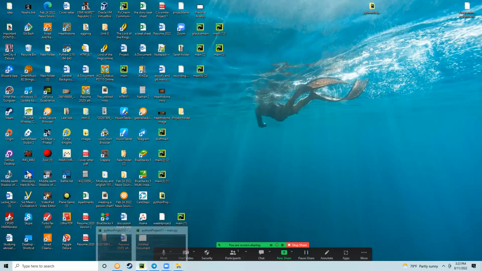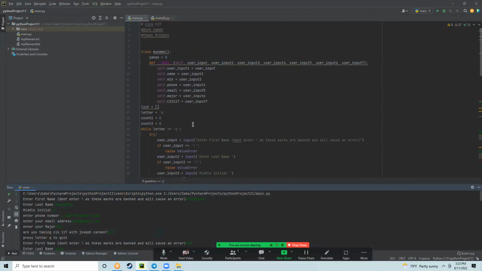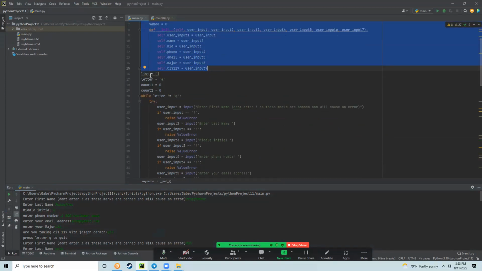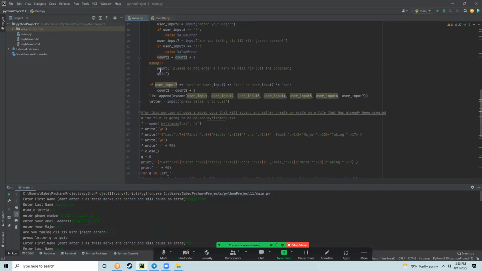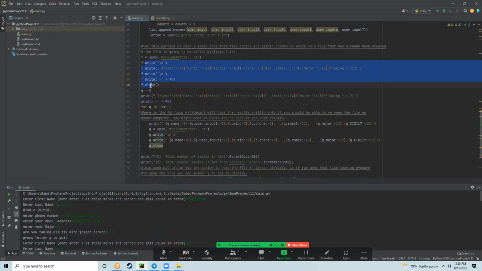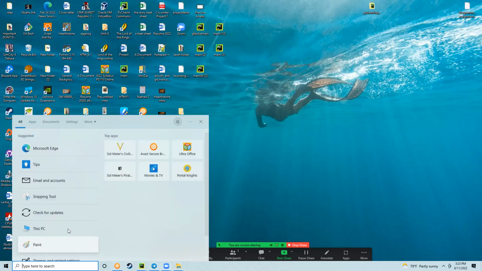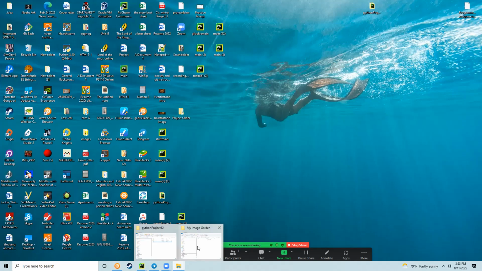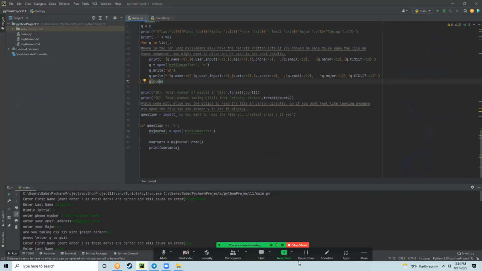And that is the end of my project for now. I'm going to add more to it. But I hope you got something out of this, because you can see this program is using classes, we're using lists, we're using counting functions, we're using try and else statements, and both types of loops, try and except statements, and we are writing into another file. I honestly think this is a pretty basic function, but over time we will start to learn how to do a little bit more advanced stuff.